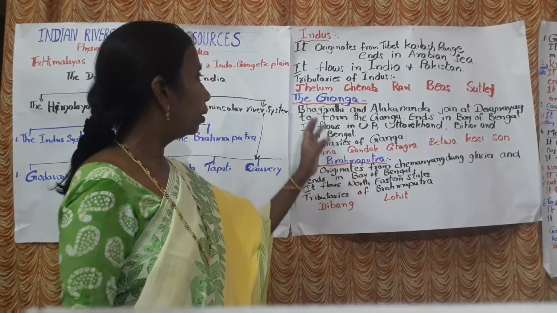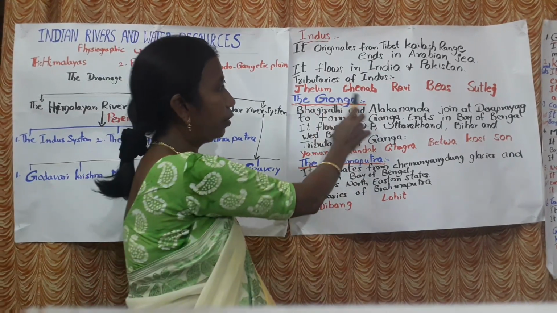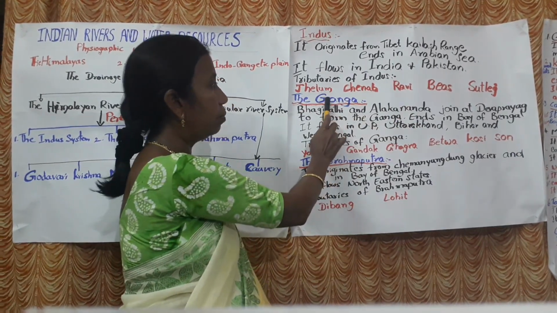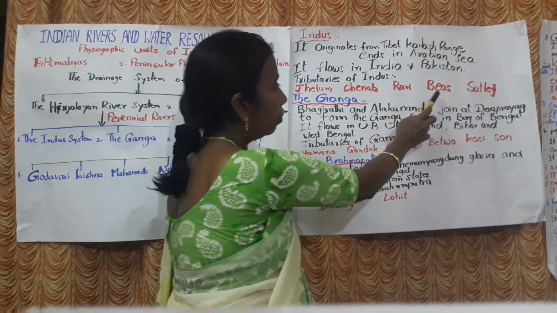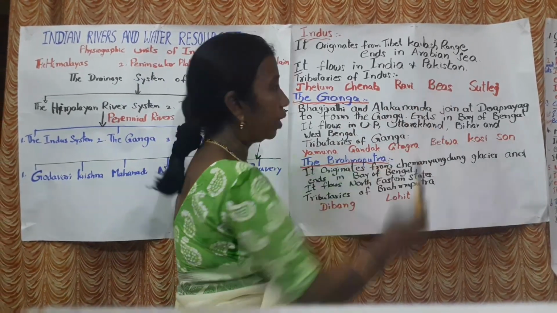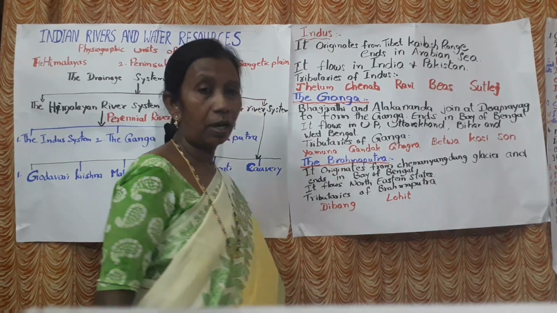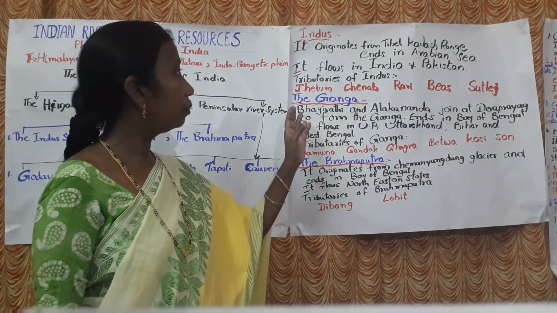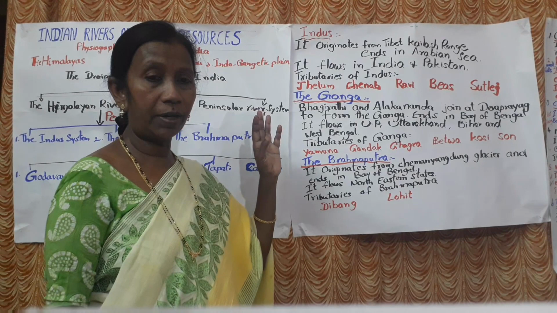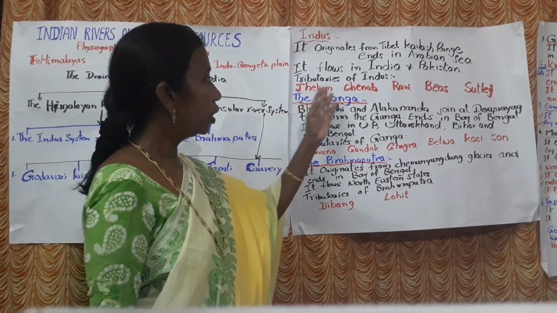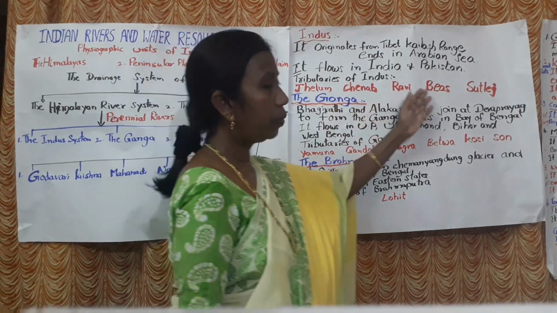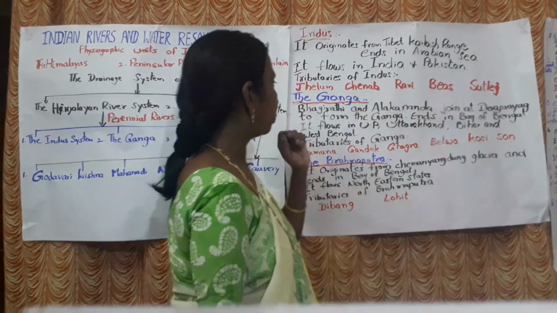It has 5 tributaries: Jhelum, Chenab, Ravi, Beas, and Sutlej. Okay children, how many tributaries for Indus? The Indus river has 5 tributaries: Jhelum, Chenab, Ravi, Beas, and Sutlej.